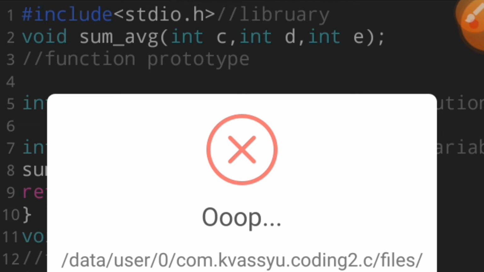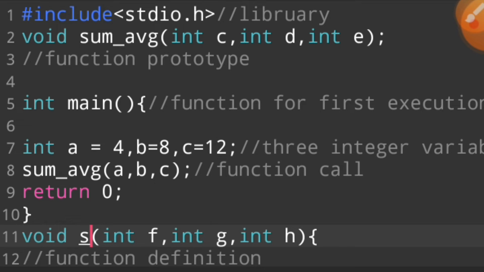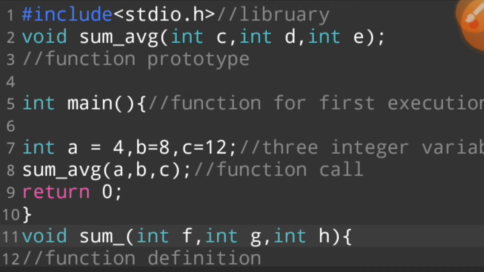It says expected identifier or a void integer. Oh, in this case we can't write sum and average, so this is a very big and very common mistake.